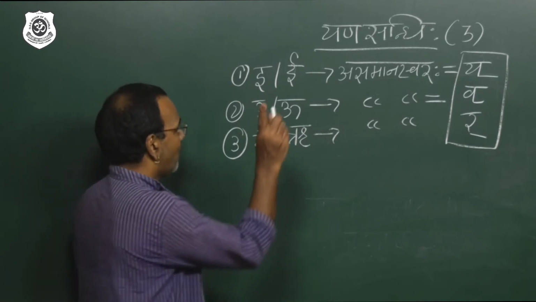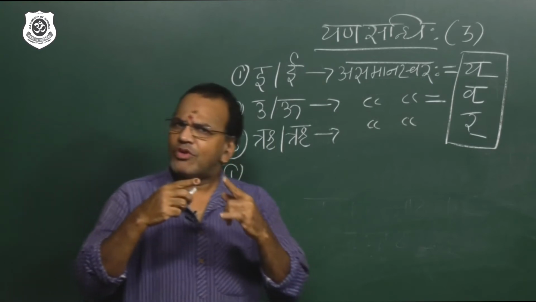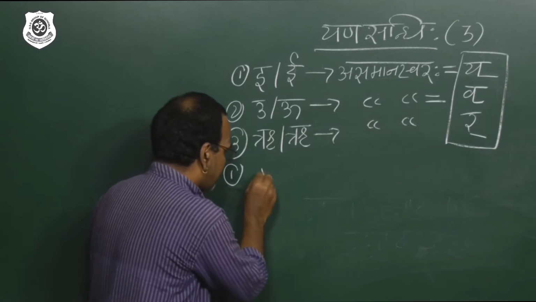Now we'll see the step 1 example. 1. I have to write a word which is ending with i or ii. I am writing the answer Hari.